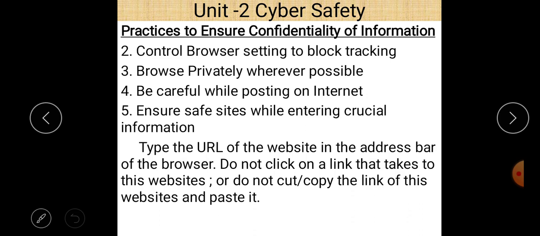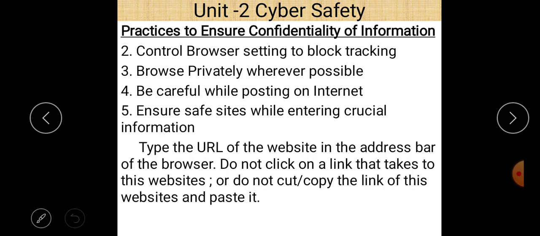So when you post any information regarding your bank account details or any personal details, be careful whether it is a secure website or not. If it is a secure website, then no problem at all. But if it is not secure, then find out whether it is a correct channel or not. So be careful while posting on the internet.